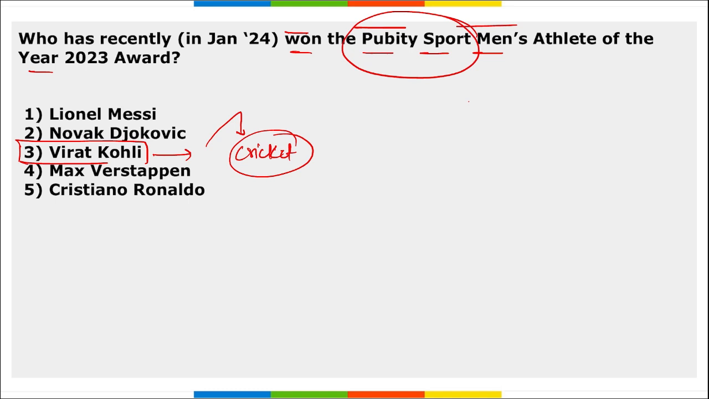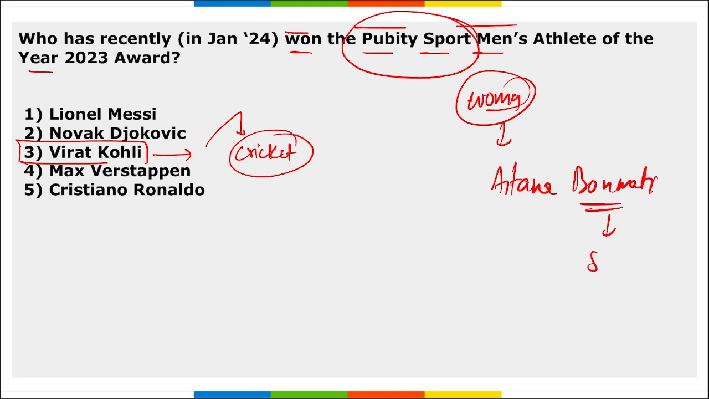Correct. Similarly, if I ask for Puberty Sport Women Athlete of the Year, it was won by Spanish footballer Aitana Bonmati. Aitana Bonmati. Correct. And she is from Spain.